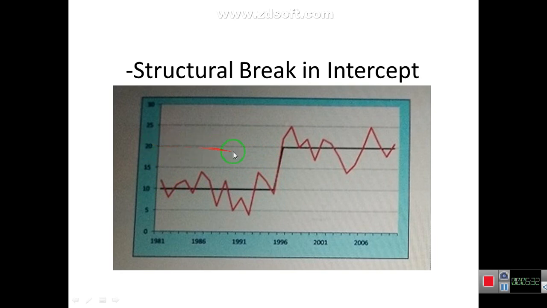It means if we extend this line towards the y-axis, it comes at point 20. So this is the change in intercept, but the rate of change is the same at point 10 as at point 20. Such a change in the time series is known as structural break in intercept.